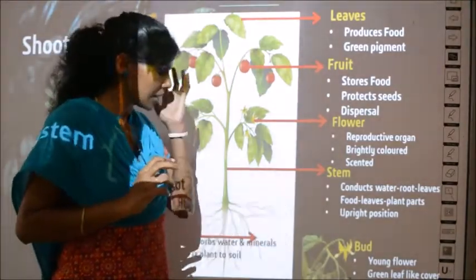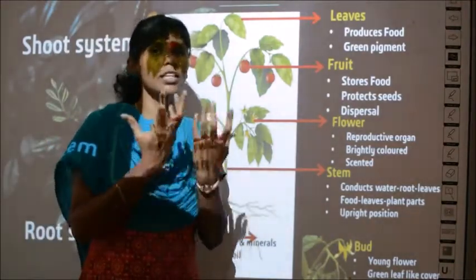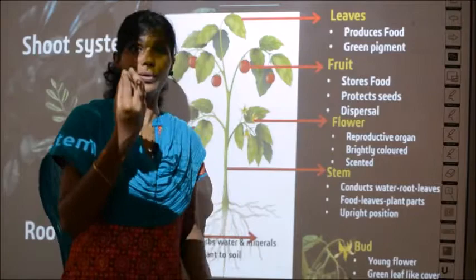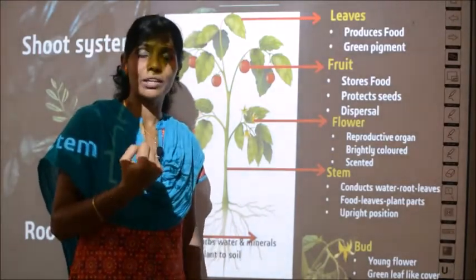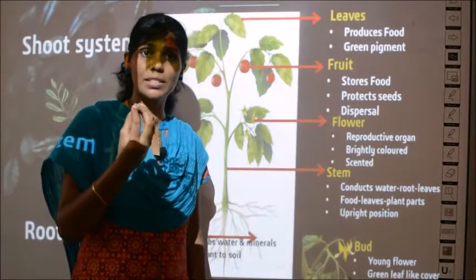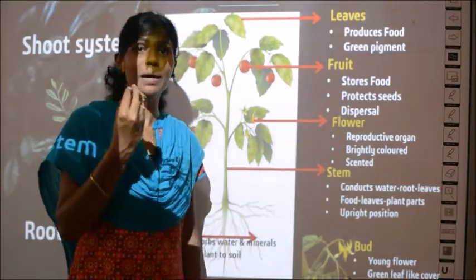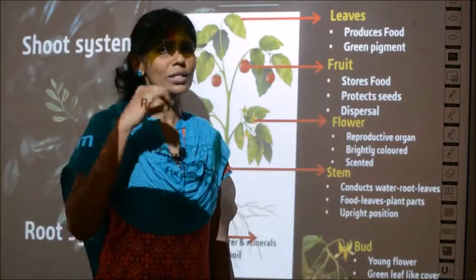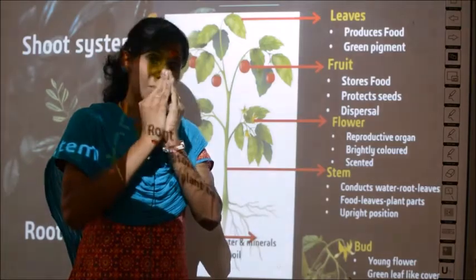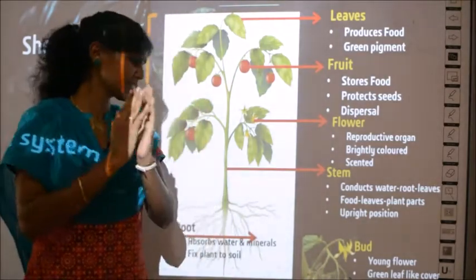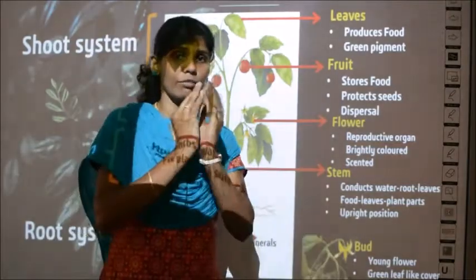And the last part is about the bud. Actually, what is a bud? Before a flower you have buds in your garden. If you have flowers, you can see before a flower is opening, it will be in the bud stage. In that stage, have you seen a green leaf like portion covering the bud? That is a special character of a bud. You have a green leaf like cover in a bud.